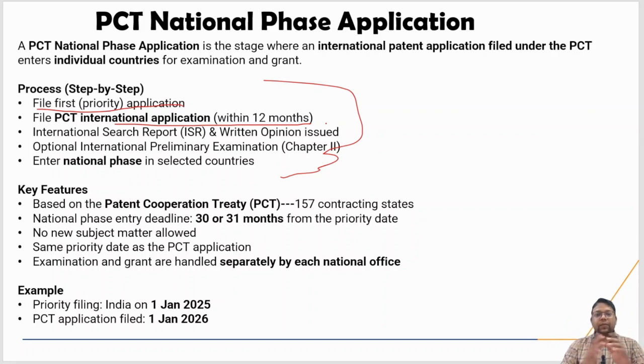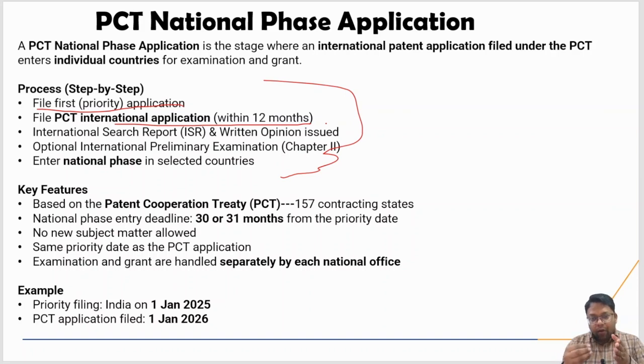Clear? सपोज लेट्स टेक एग्जांपल हियर। सपोज राहुल वाज अ पर्सन, राइट? राहुल first filed his patent application in India. He thought that I am going to expand some business in some other countries, in US, in Australia and maybe some other country. In that way he filed his patent application within a 12 month period, right?